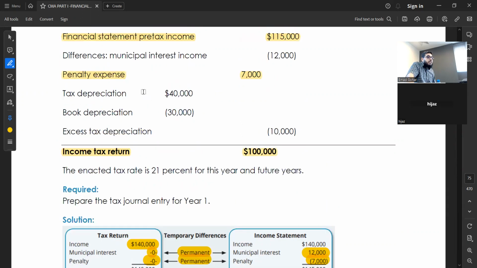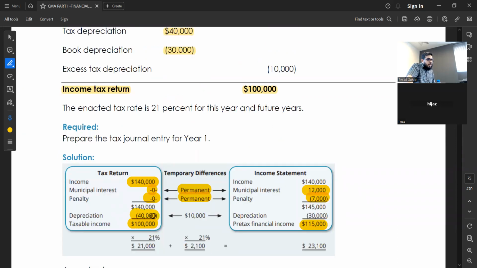But we have depreciation. So I told you they can have a different amount, you have a different amount. Right? So they say no, we will consider 40,000 this year. You say no, as per accounting, it's 30,000. So see how much they put? 40,000. How much you put? 30,000. This is the 10,000 temporary difference. Then based on this working, you can even do reverse working and you can reach your income also. 140,000, which is the reconciled income.